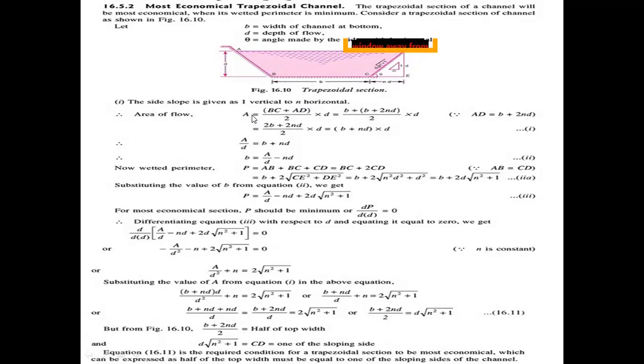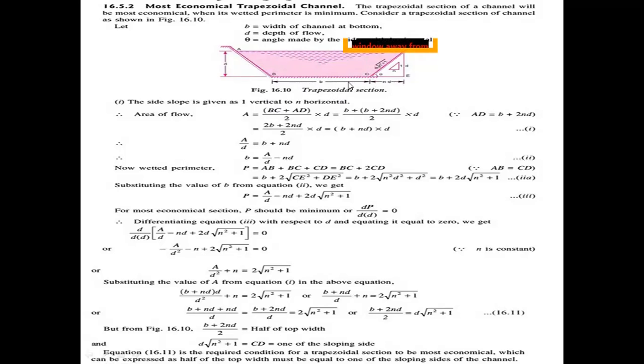Capital A equals (BC plus AD) by 2 into small d. BC means the bottom width of the channel, AD means the top width of the channel, and small d is the depth of the channel.